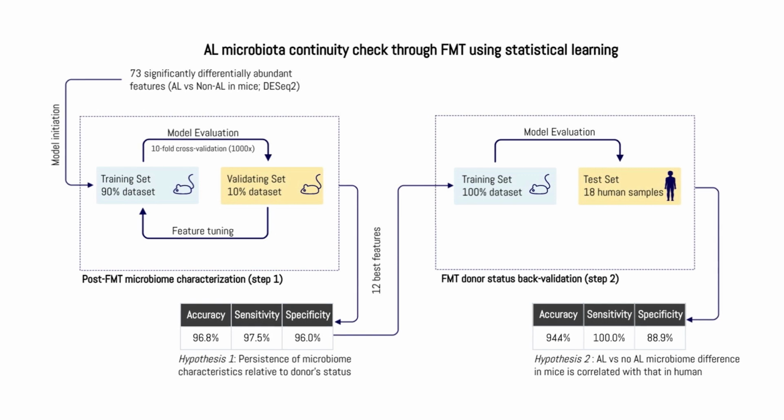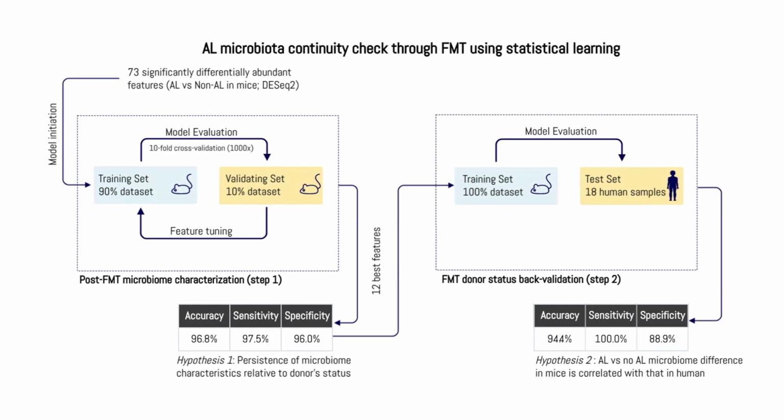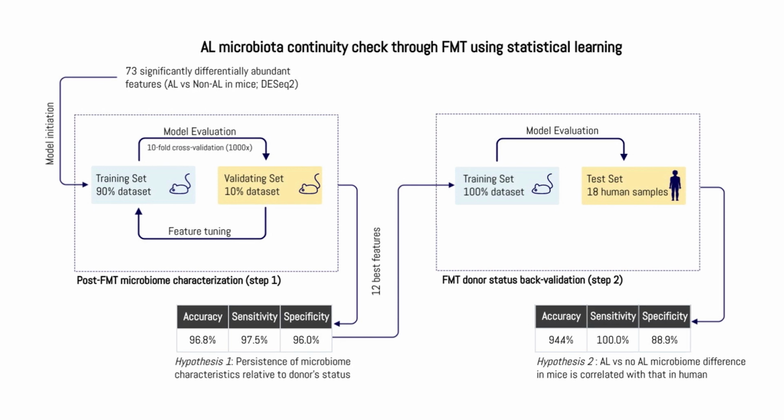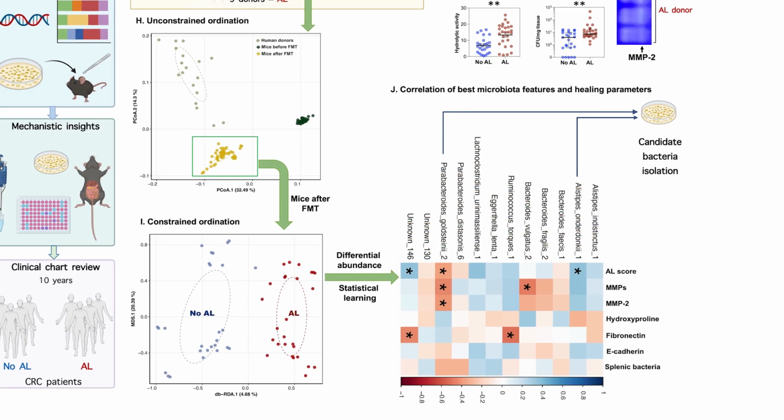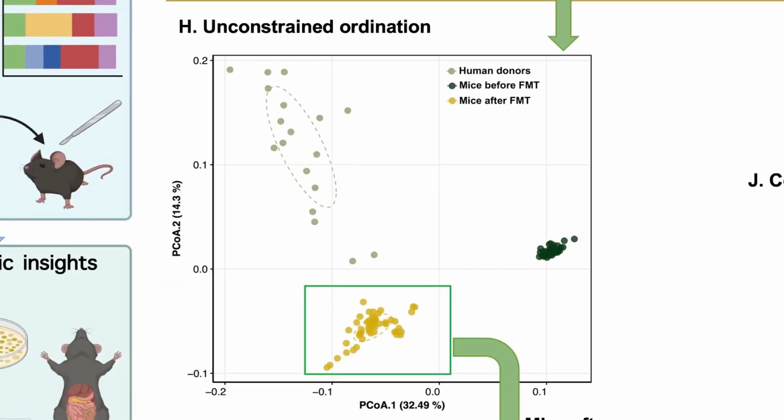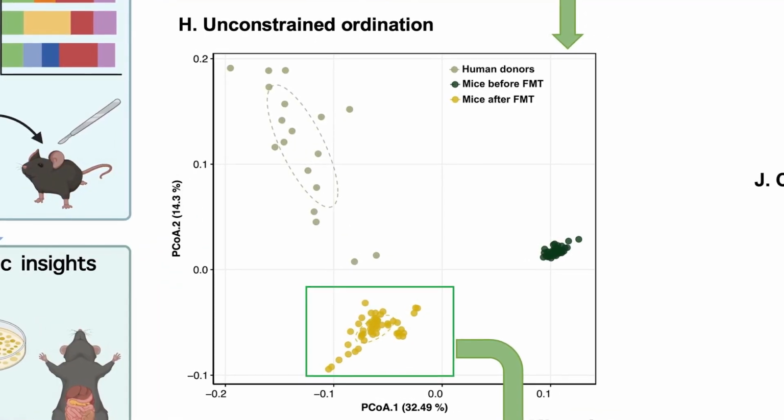Using a high-resolution microbiome profiling pipeline called Anchor, we were able to identify 24 bacterial species and 4 genera that were differentially abundant between the groups. To narrow down this list to bacteria most important to healing, we developed a machine learning algorithm that identified 12 microbiota features most predictive of anastomotic leak. More importantly, the prediction was equally high between the mice and the patients.